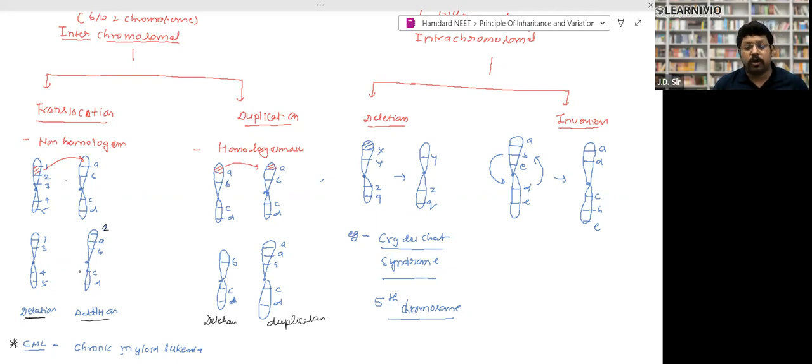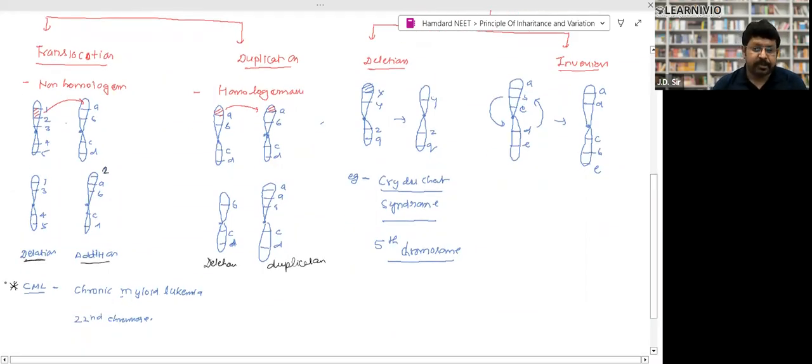So gene loss does not take place. Deletion takes place at one chromosome. So translocation takes place between non-homologous chromosomes: deletion takes place at one chromosome and addition takes place in another chromosome. Clear? Is that clear? Yes, sir. Very good.